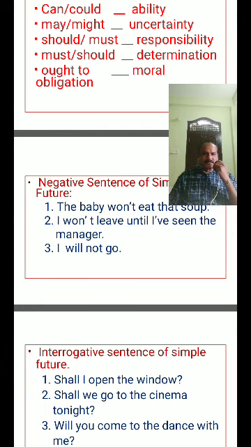Future perfect continuous. I, we plus shall not have been plus verb ing form plus object. You, they, he, she, it plus will not have been plus verb ing form plus object. So these are the negative sentence structures for the tenses.